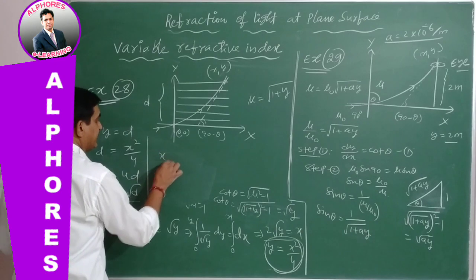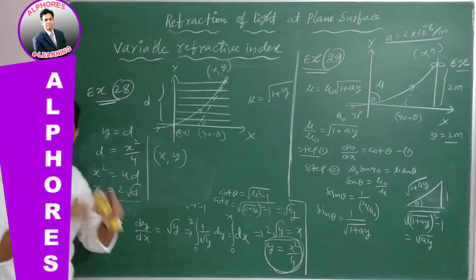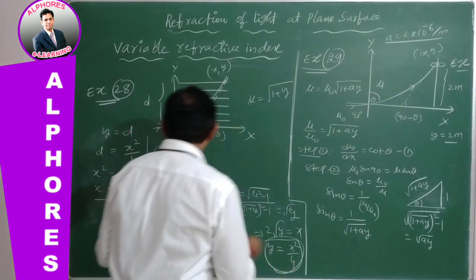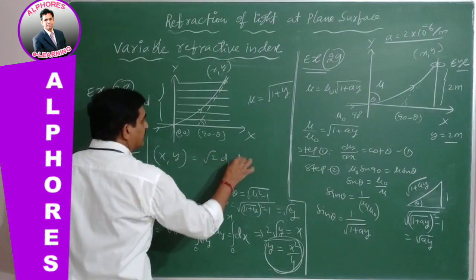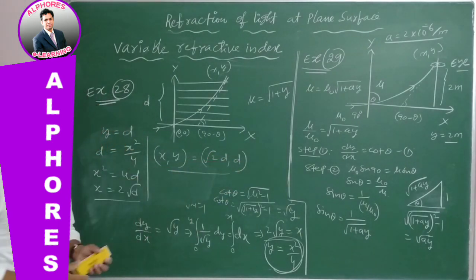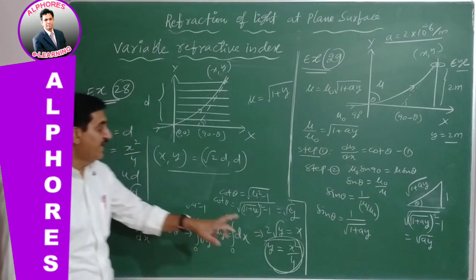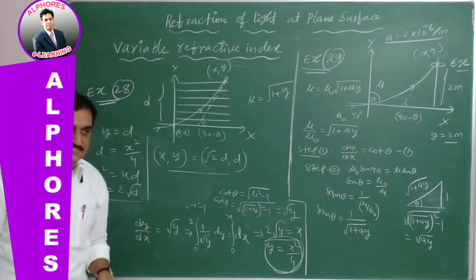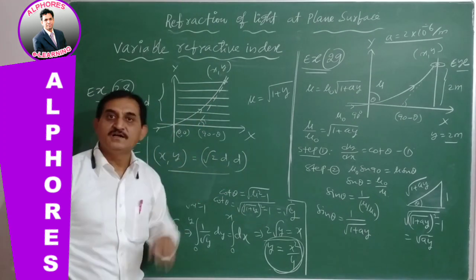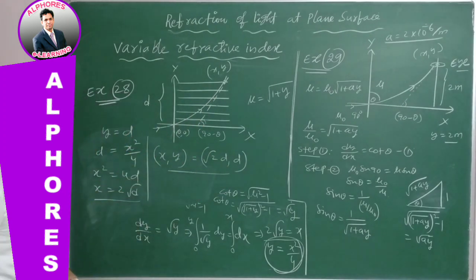Therefore, the coordinates x comma y where the light exits from the slab are 2 root d comma d. So the path is a parabola, and the exit point is 2 root d comma d. So this is one model problem.